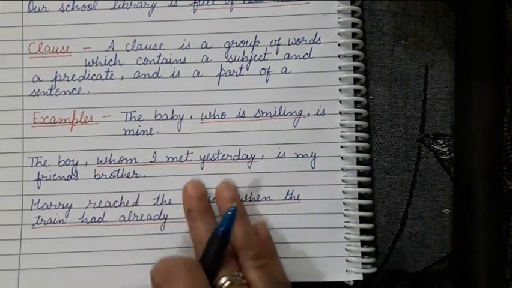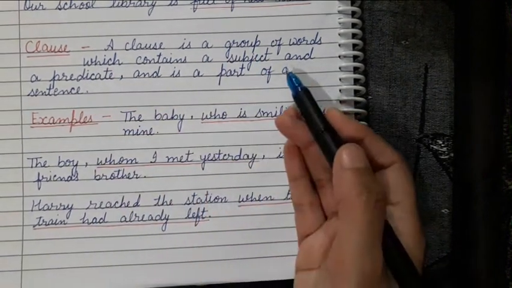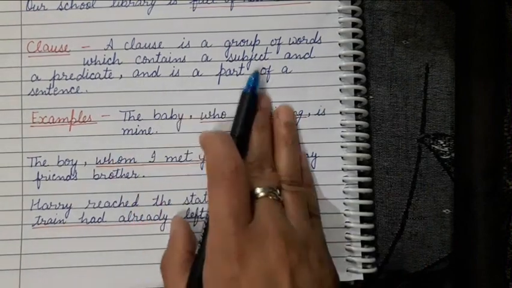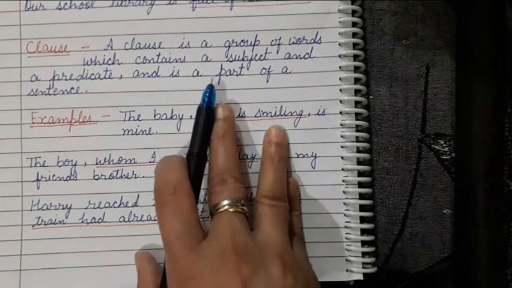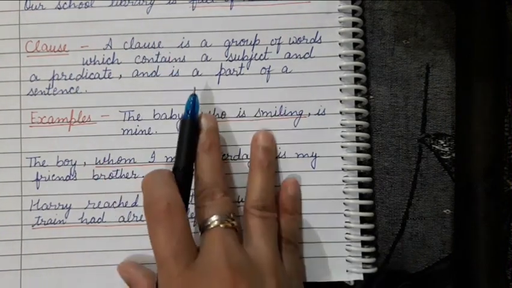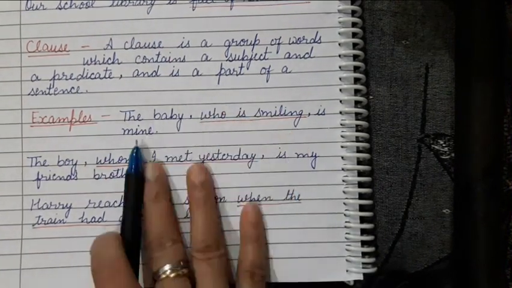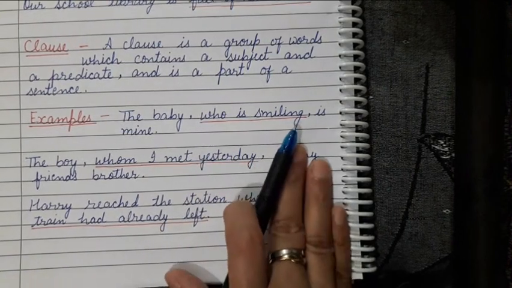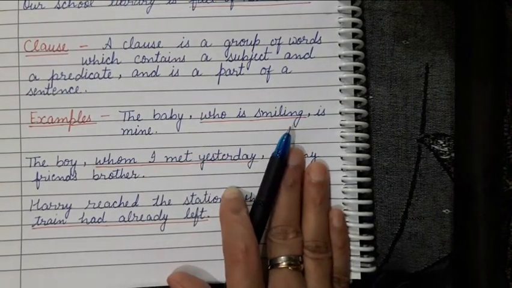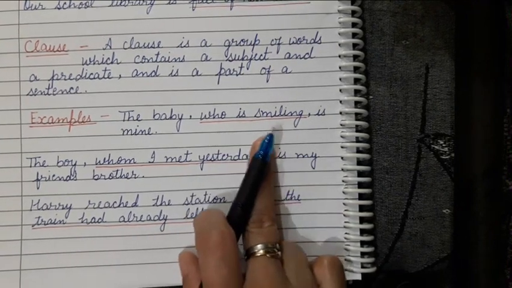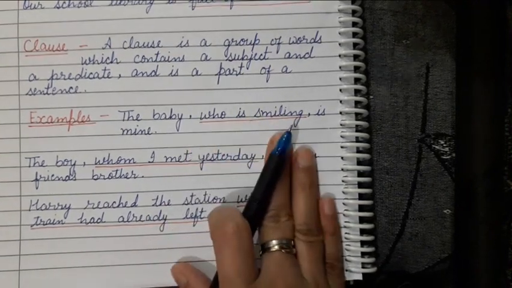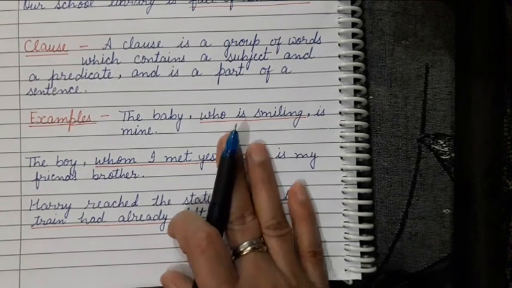It is also a group of words which contains a subject and predicate. In a clause we will get a subject-verb combination, but it is a part of a sentence.